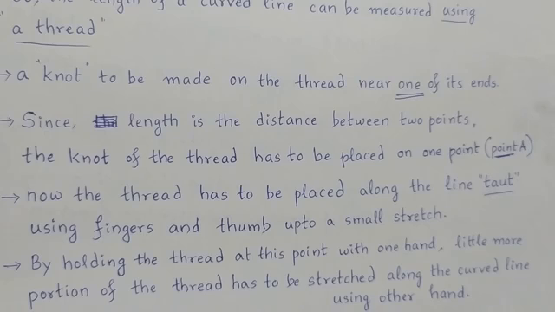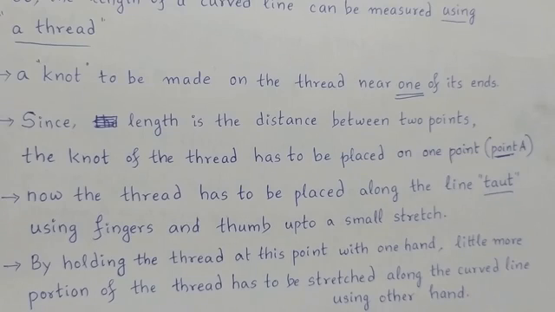After keeping it like that, you have to hold the thread at this point using one hand. Then a little more portion of the thread has to be stretched along the curved line using the other hand.